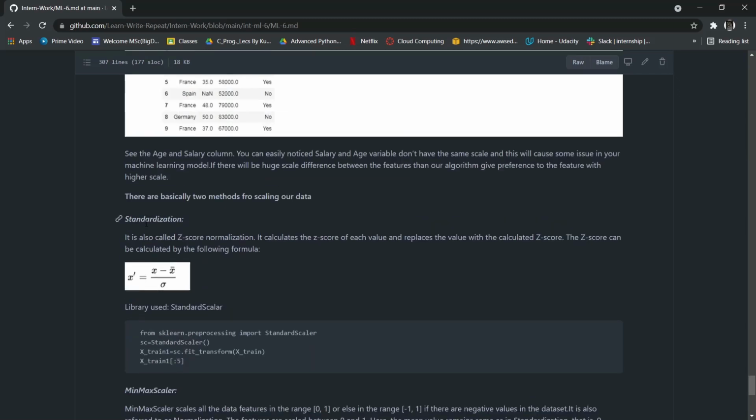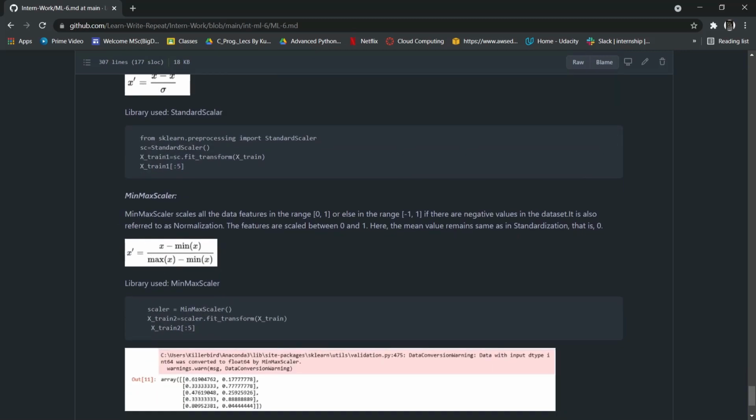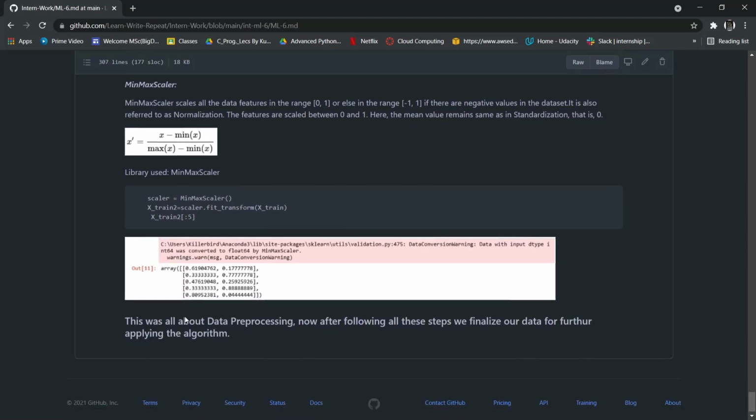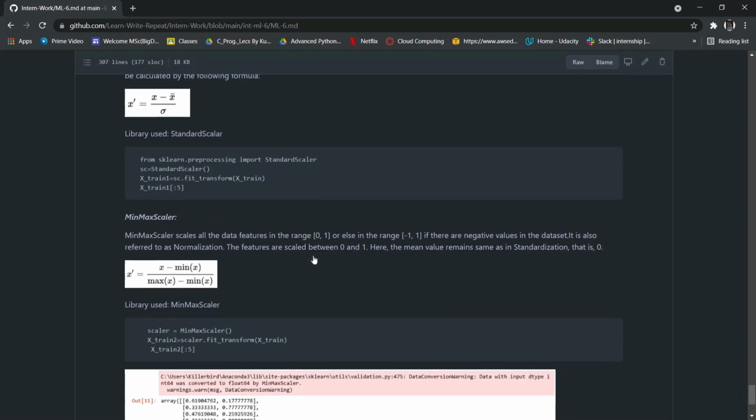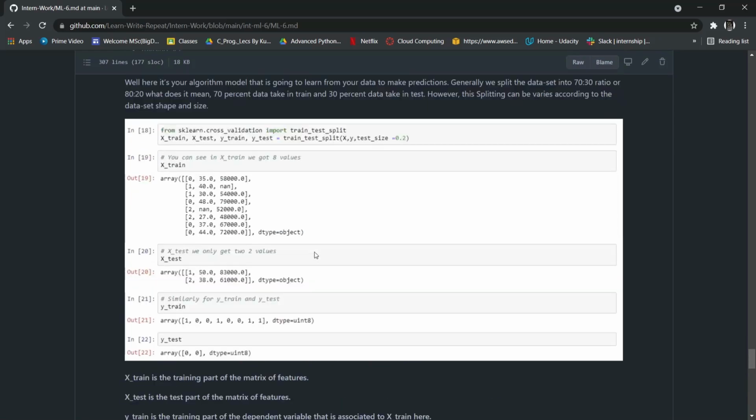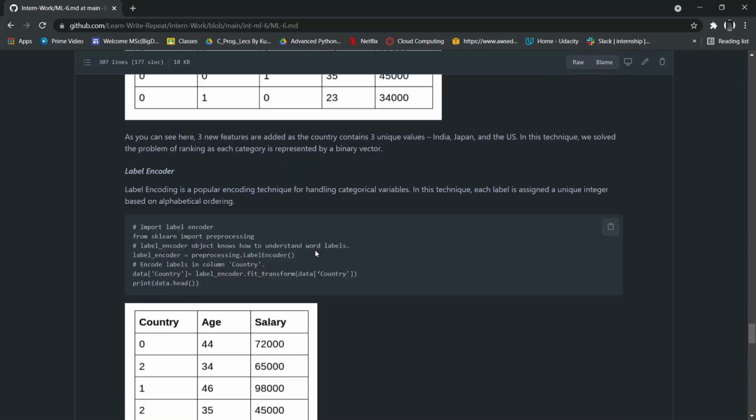The library used for standardization is StandardScaler from sklearn preprocessing, and here we have the library MinMaxScaler. After scaling our data, we can move forward with the machine learning model.